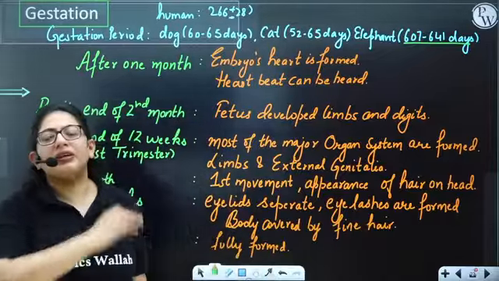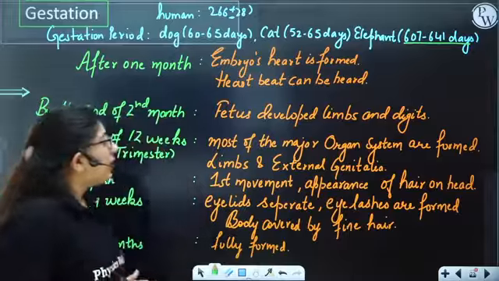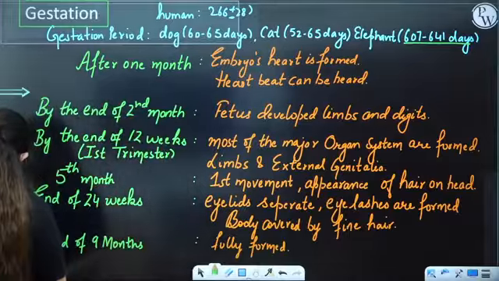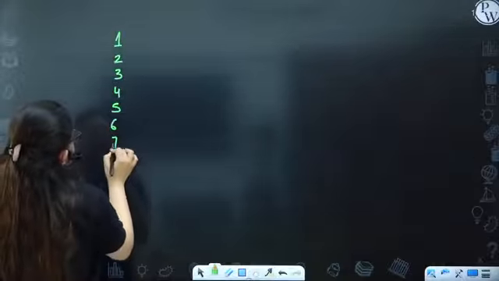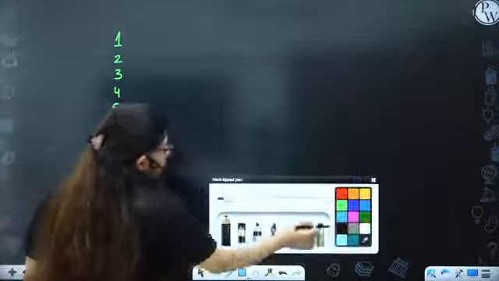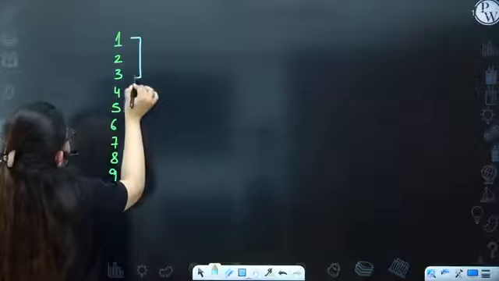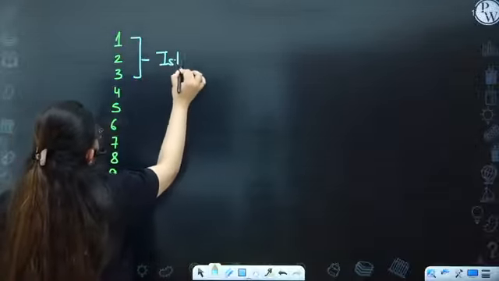So what happened in these 9 months? Let's see. So what we say is the pregnancy is for 9 months, right? 1, 2, 3, 4, 5, 6, 7, 8, 9. And 1 month has 4 weeks. So the first 3 months form a trimester. That is the first trimester.